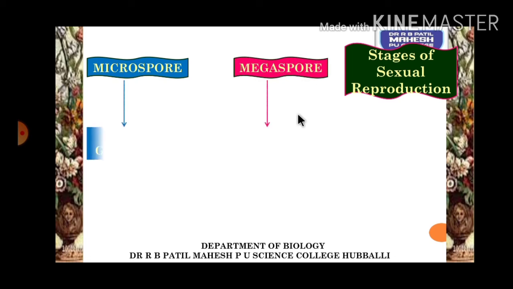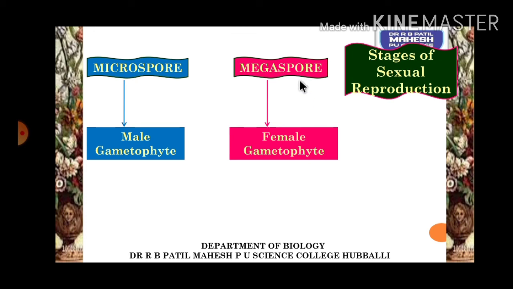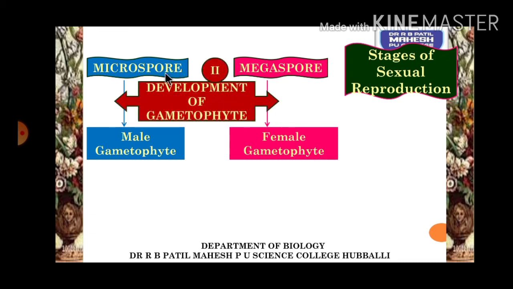Now these further undergo cell division. The microspore develops into a male gametophyte, which is called the pollen grain, and the megaspore develops into a female gametophyte, which is the embryo sac. This is the second stage.